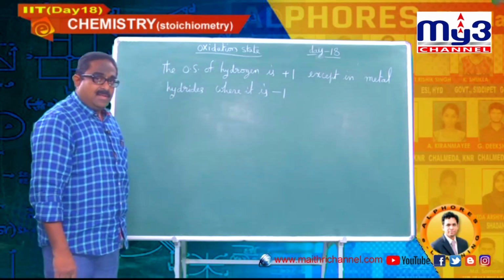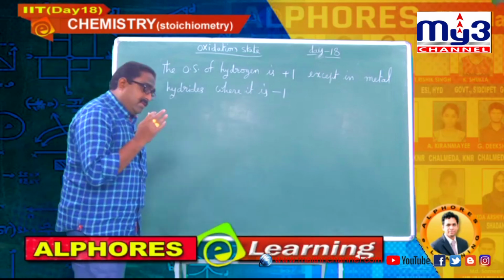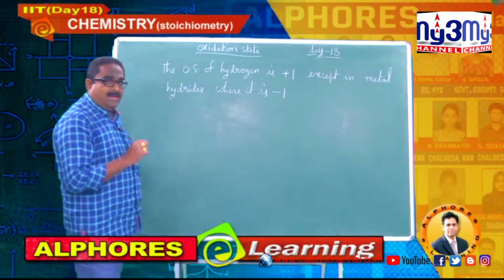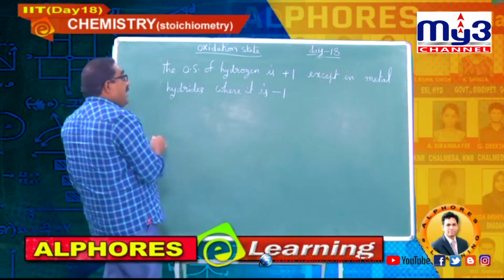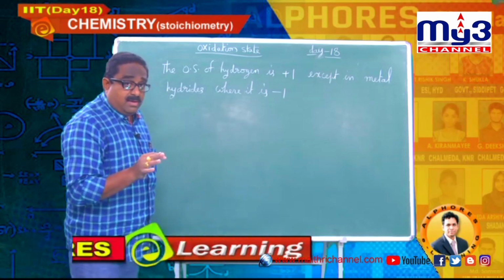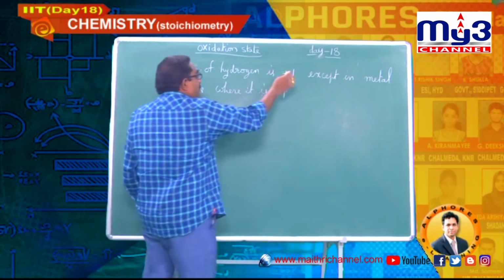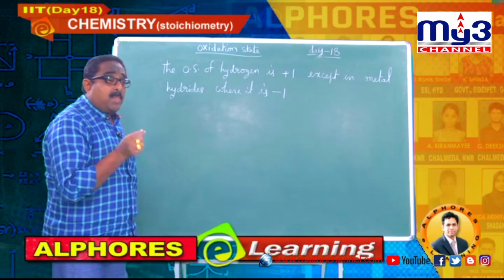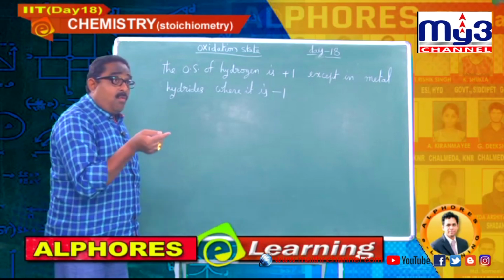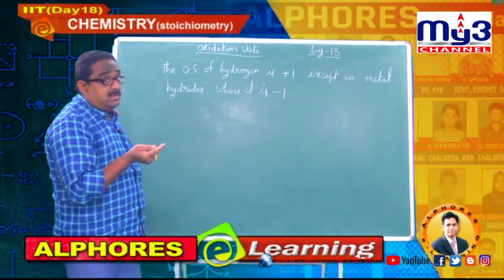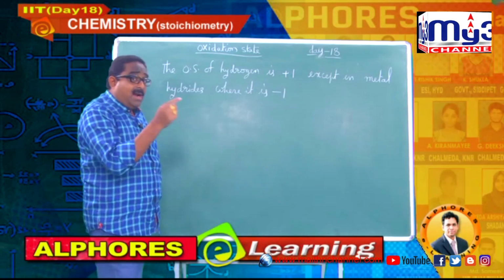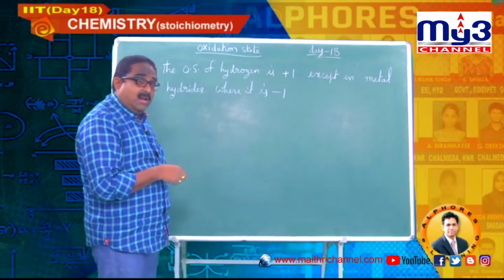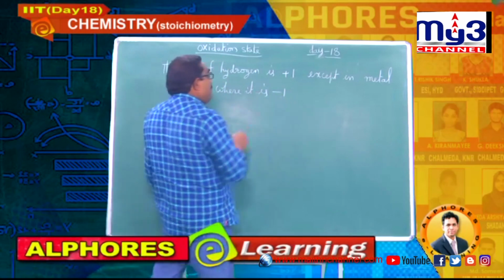There is an exception. Alkali metals are fixed at plus 1, alkaline earth metals fixed at plus 2, fluorine fixed at minus 1, but hydrogen is not fixed. Almost 95% of the time it is plus 1, but there is one type of compound called metal hydrides. Those are binary compounds which contain only metal and hydrogen, meaning when hydrogen combines with a metal, it exhibits an oxidation state of minus 1.